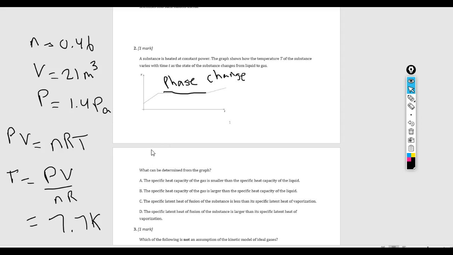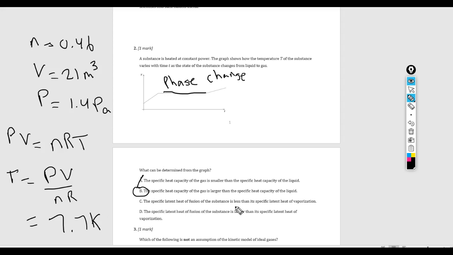So if we look at these answer choices, A says the specific heat capacity of the gas is smaller than the specific heat capacity of the liquid. So we know that's not true. I just said that the specific heat capacity of the liquid is clearly smaller because the temperature change happens much quicker on the left side of this graph. So A is out, and then B is basically saying the opposite, and so B is going to be the correct answer.